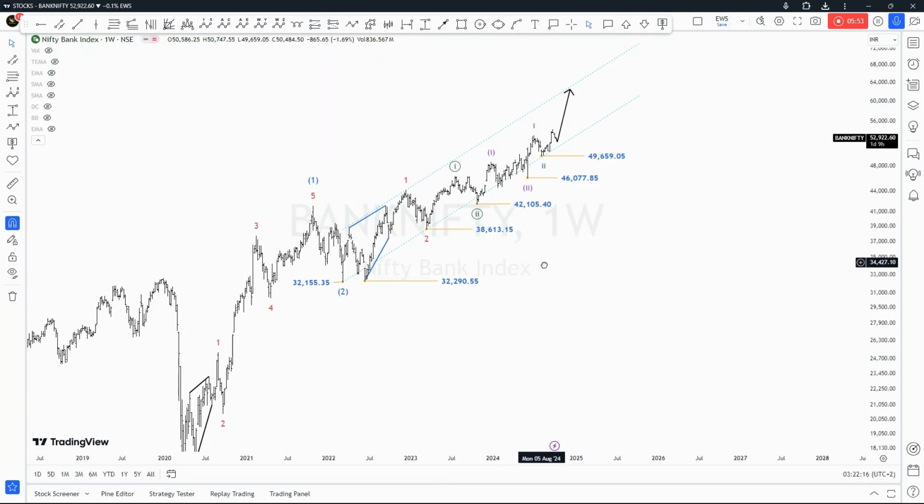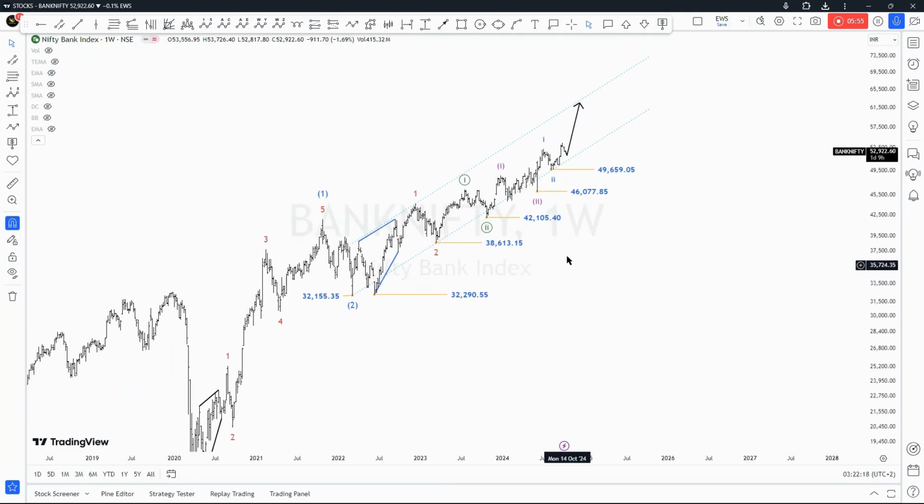And then if you think about it, when the market does this, in fact, Elliott, when he spoke of his channel, the Elliott channel, he said that when the market is trading closer to the lower boundary in the case of a bull market, what will often follow is a strong move away from the lower boundary, and that move will often go even beyond the upper boundary in the case of a bull market. So I do expect to see a move that will take this boundary by storm.